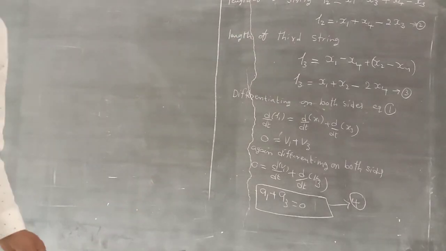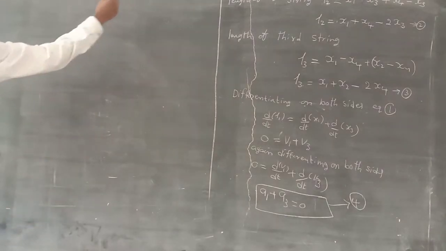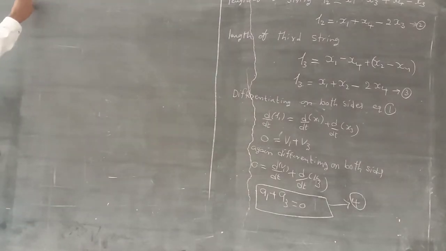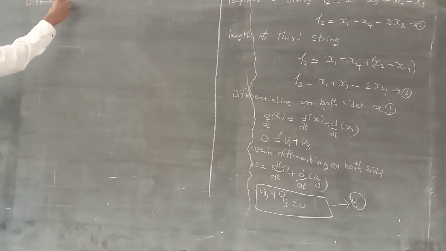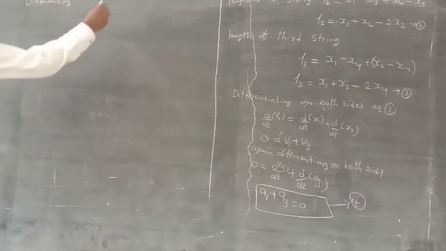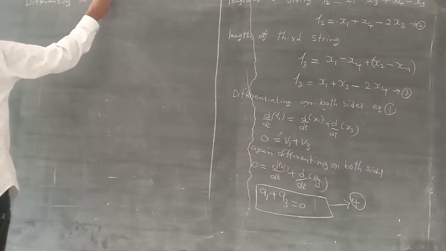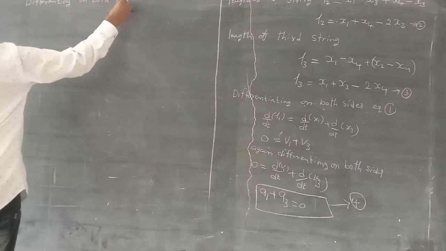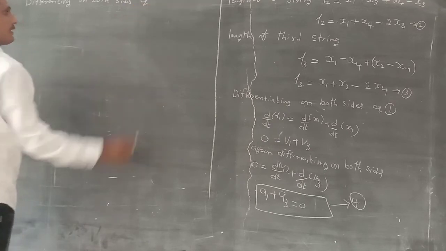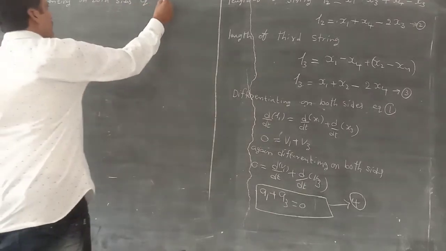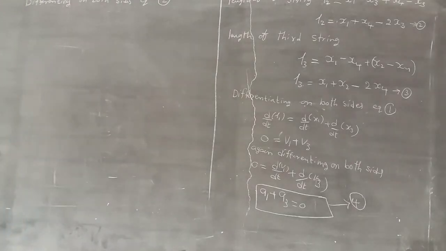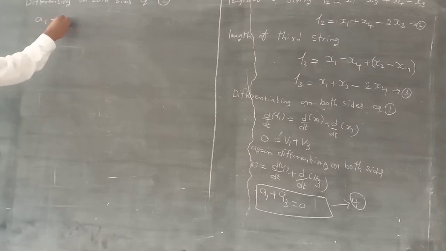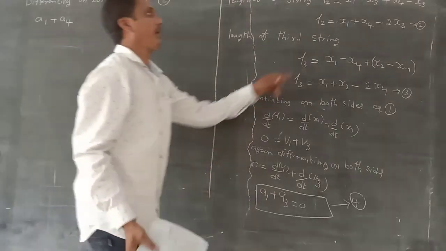Next, differentiating equation 2 on both sides. I write here directly: a1 plus a4 minus 2 into a3.